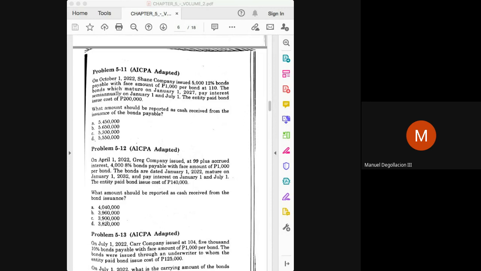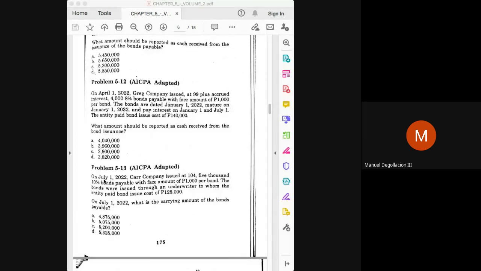Okay. Now, again, class, if you browse through chapter 5, again, there are a lot of complicated scenarios there. But let's just focus on the simple questions first. Let's make sure we can take care of the simple questions. So any time that you are asked for cash proceeds, it's basically just the price of the bond minus any bond issuance cost. But you have to be careful if the issuance date does not fall on any of the interest payment dates. You will have to take into account the accrued interest, and be careful in the computation of your accrued interest.